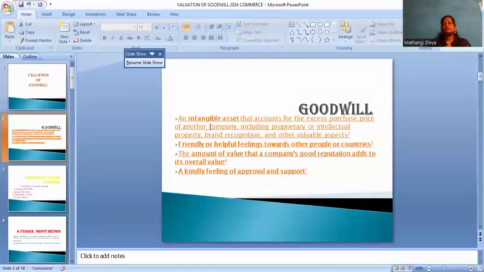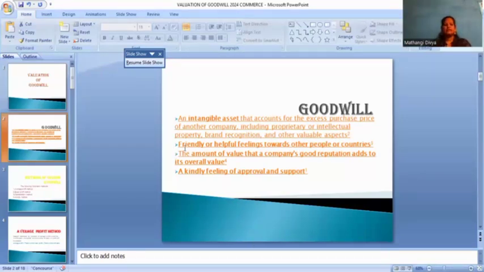Goodwill is an intangible asset that accounts for the excess of the purchase price of another company, including property or intellectual property, brand recognition, and other valuable aspects. Goodwill is an intangible asset that is the good name of the company, its brand, property, intellectual properties and valuable aspects.